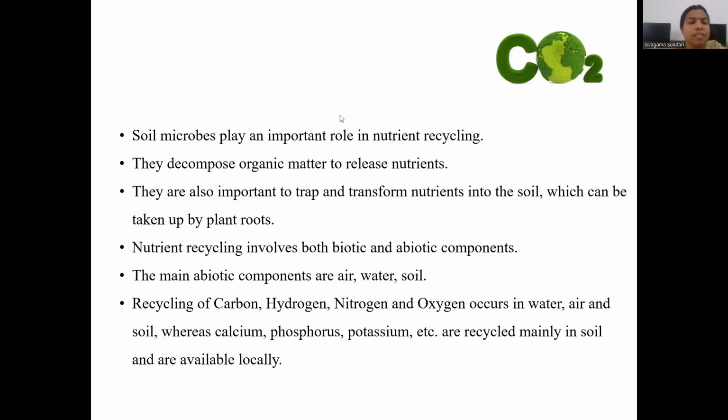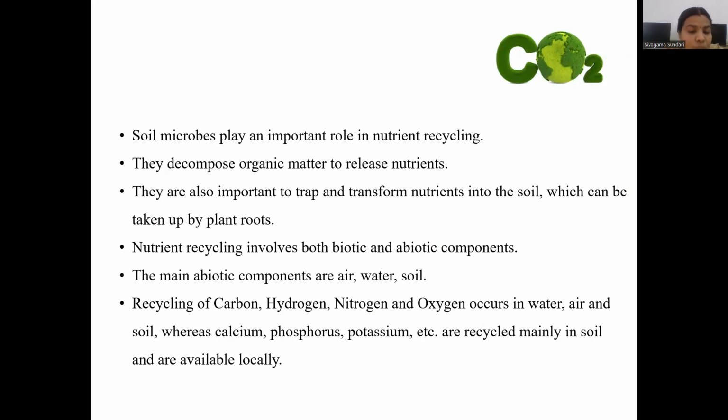Continuing with the nutrient cycle, soil microbes play an important role in nutrient recycling, because without microorganisms, there will be no decomposition. So the material cannot be recycled back. They decompose organic matter to release the nutrients. Decomposition, in the sense, converts the complex organic substances into simpler substances. They are also important to trap and transform the nutrients in the soil, which can be taken up readily by the plant roots. Nutrient recycling involves both biotic and abiotic components.